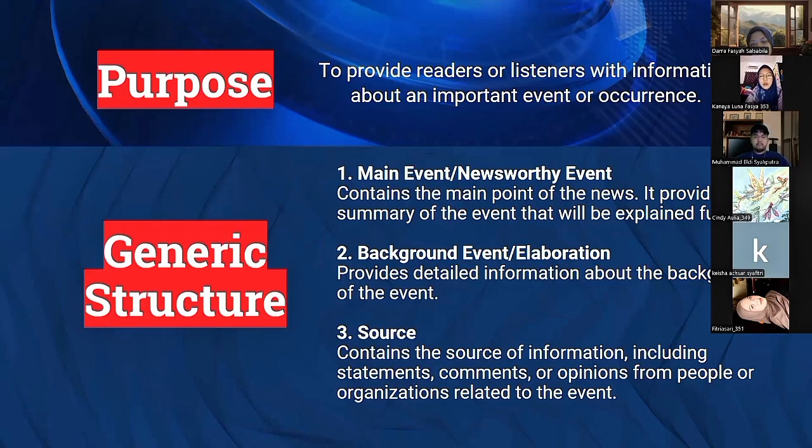Second, background event or elaboration provides detailed information about the background of the event. Third, source contains the source of information, including statements, comments, or opinions from people or organizations related to the event.